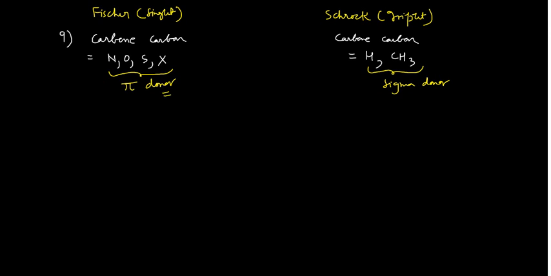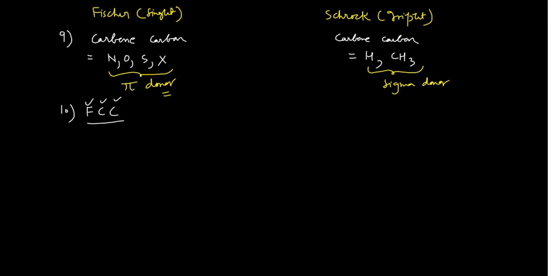Now the point number 10, another way of identifying. See, whenever in the Fischer carbene complex, so I am writing Fischer carbene complex, FCC here stands for the Fischer carbene complex, right? It is not face centered cubic, but Fischer carbene complex.